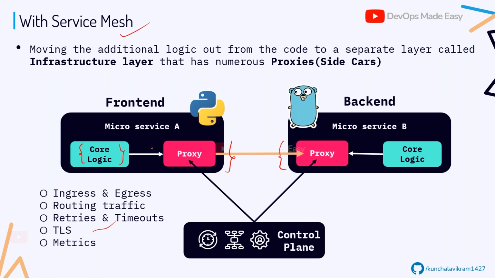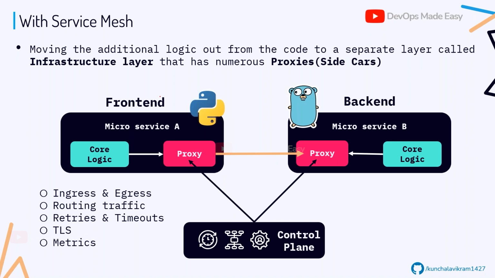These proxies inside each pod belong to a component known as the data plane, and then there are the components which we use to configure these proxies.